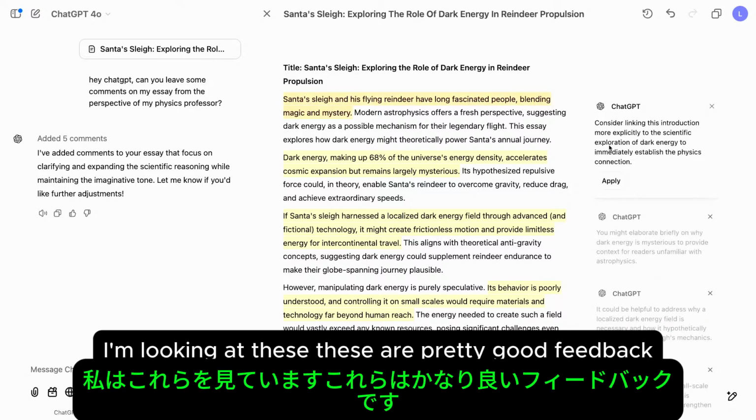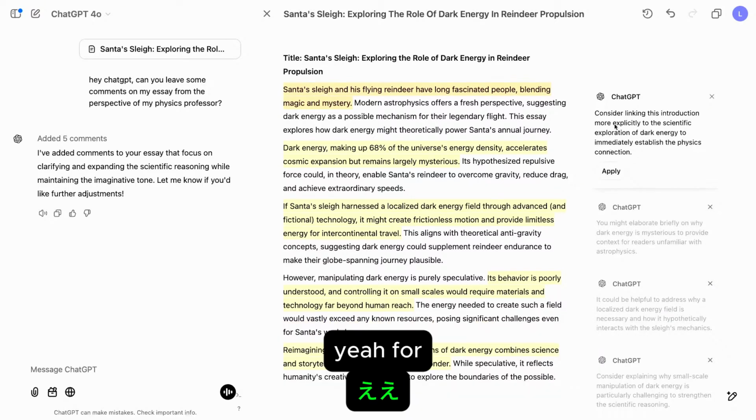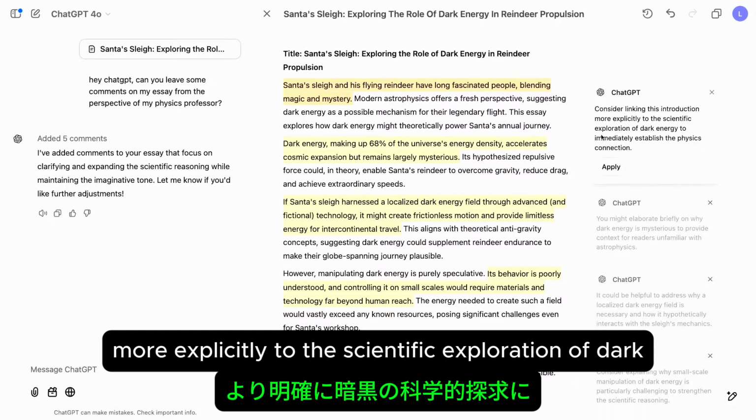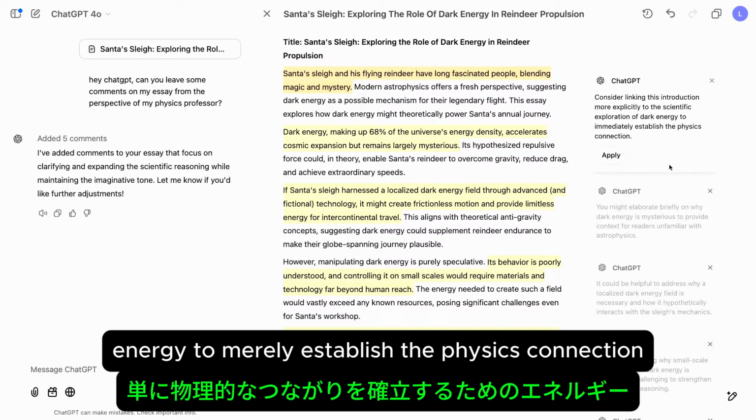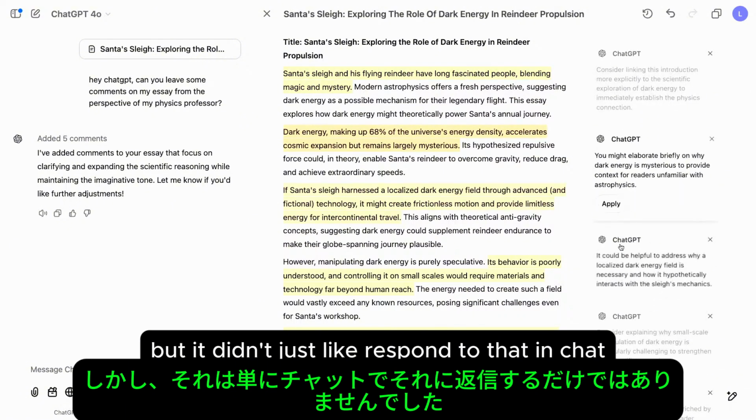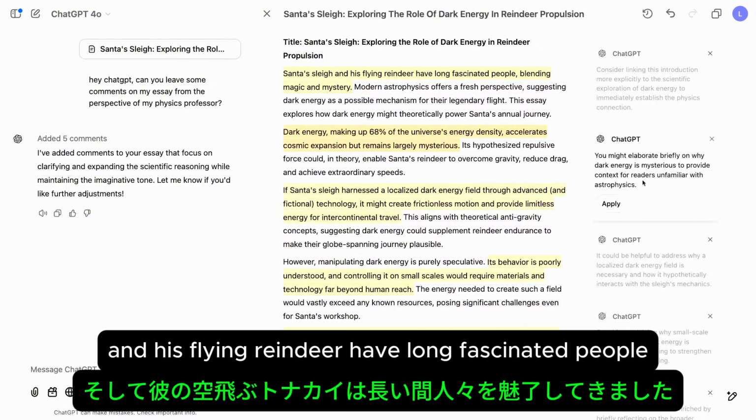Yeah, I'm looking at these. These are pretty good feedback. Consider linking this introduction more explicitly to the scientific exploration of dark energy to immediately establish the physics connection. But it didn't just respond to that in chat. It selected Santa's sleigh and his flying reindeer have long fascinated people, blending mystery and magic.